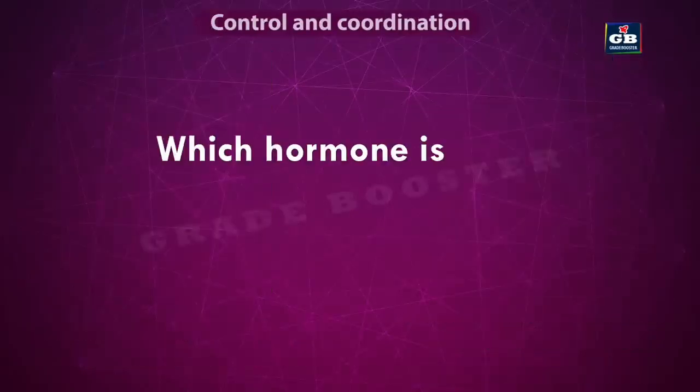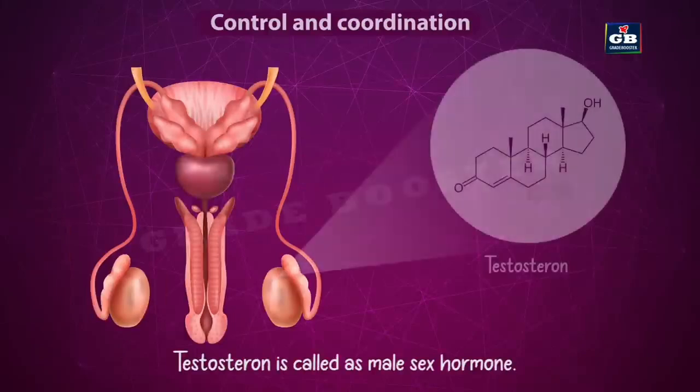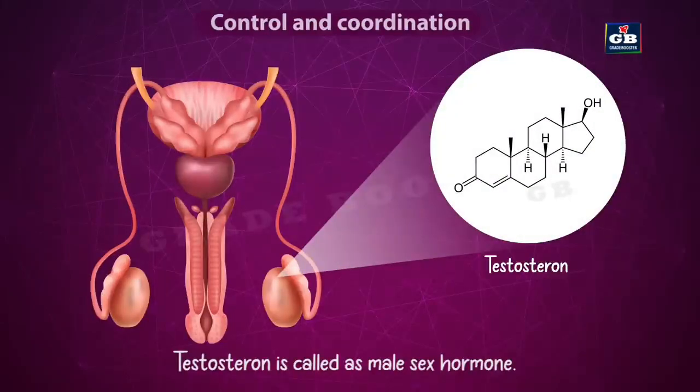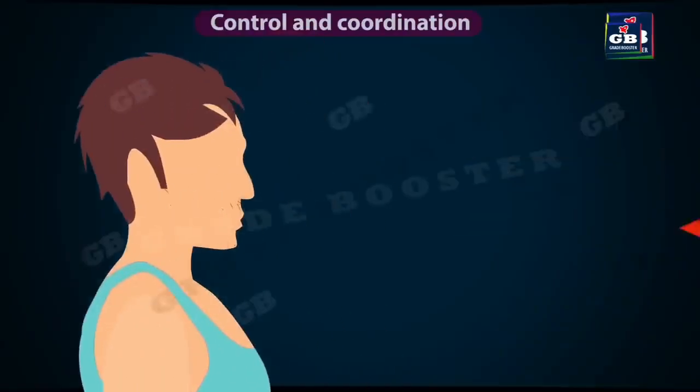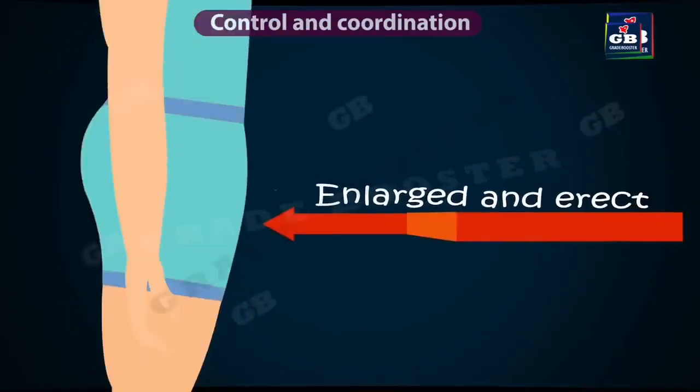Next, which hormone is called the male hormone and why is it called so? Testosterone is called the male sex hormone. It is called so because it helps in the development of secondary sexual characters like growth of mustache, growth of beard, development of testes, and production of sperms in boys.